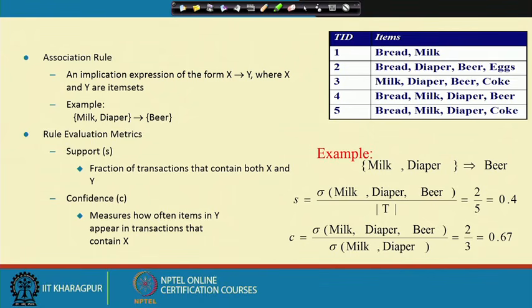It is the ratio of how many times all 3 appear to how many times only the left hand side appears. Times X and Y both appear divided by the times only X appears, and support is the times X and Y both appear. So, this is the support S of this rule and C of this rule.